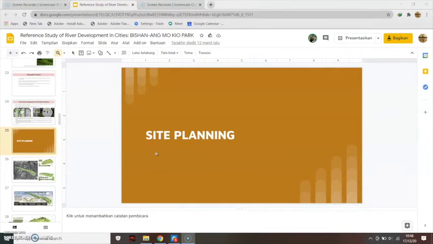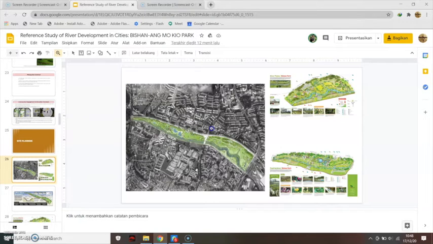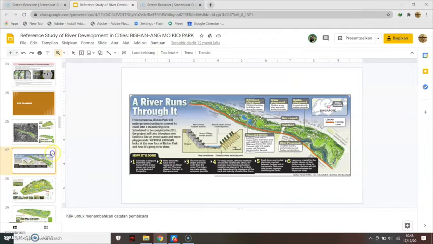Hello everyone, I'm Shafa Salfabil. I'm going to explain the site planning of Bishan-Ang Mo Kio Park in Singapore. And this is the site context of Bishan-Ang Mo Kio Park. The surroundings of this park are residential areas, schools and commercial areas. And next, there is a river running through this park, namely the Kallang River.